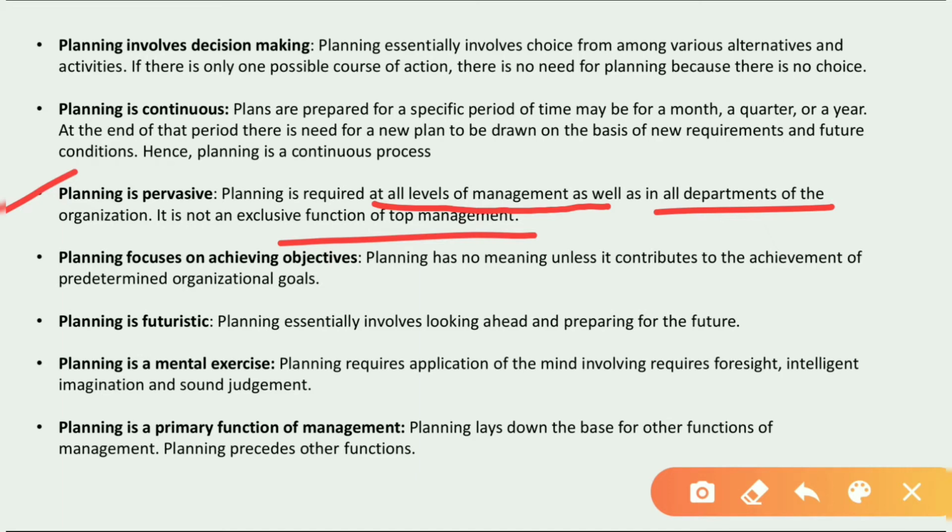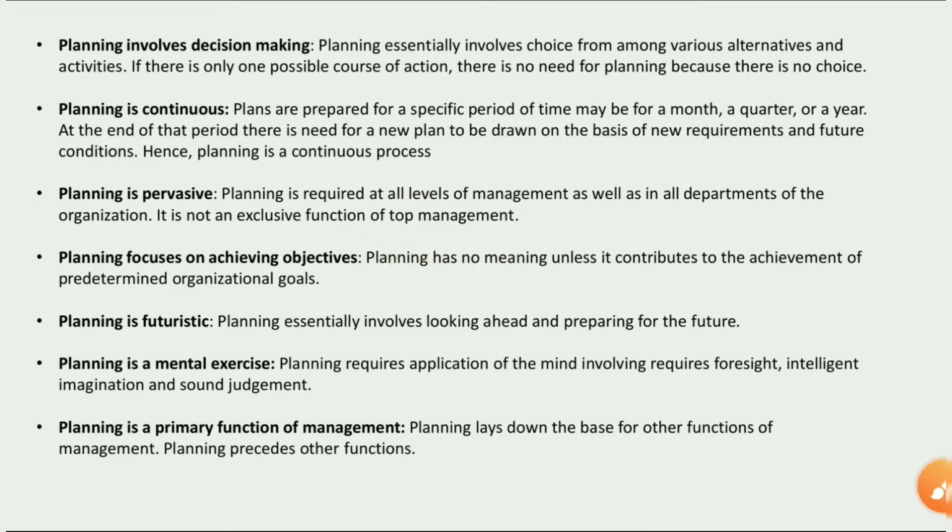Planning is pervasive, means planning is universal. It is required at all levels of management, whether they are top level management, middle level management, or lower level management. All of them require planning, means everybody has to do planning for carrying out their activity. Now every department has to carry out the planning function, okay. Planning is not only the task of top level management, okay. Planning has to be done by all levels of management, and it has to be carried out by all the departments also.